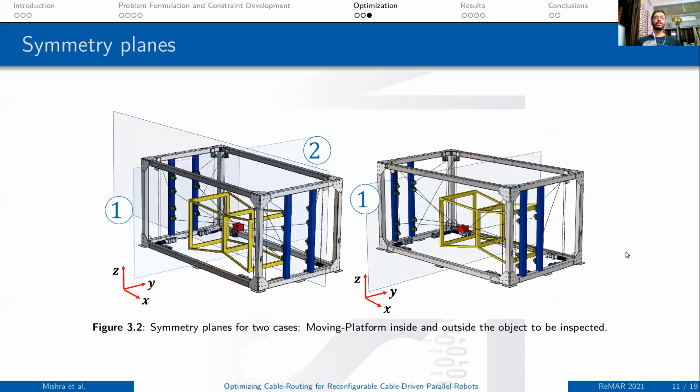We take care of the symmetry planes. We consider 2 cases. In case 1, the moving platform is inside, and in case 2, the moving platform is outside the object to be inspected. And in each of these cases, we have 2 symmetry planes and 1 symmetry plane respectively.